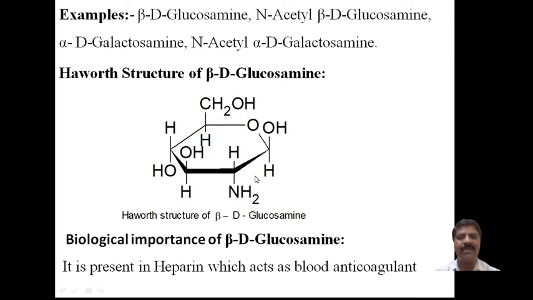Glucosamine is called an amino derivative. Therefore, beta D glucosamine is the example of the amino derivative. Now for biological importance: beta D glucosamine is present in heparin, which acts as a blood anticoagulant. When it is injected into the body, or produced in the body, coagulation, which means the clotting of the blood, is prevented.